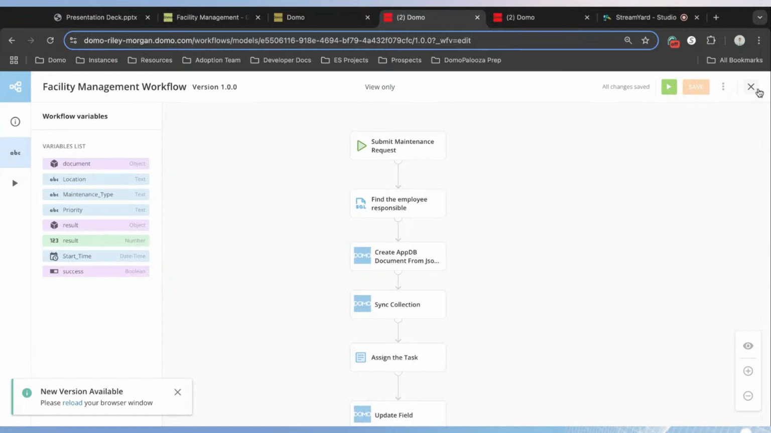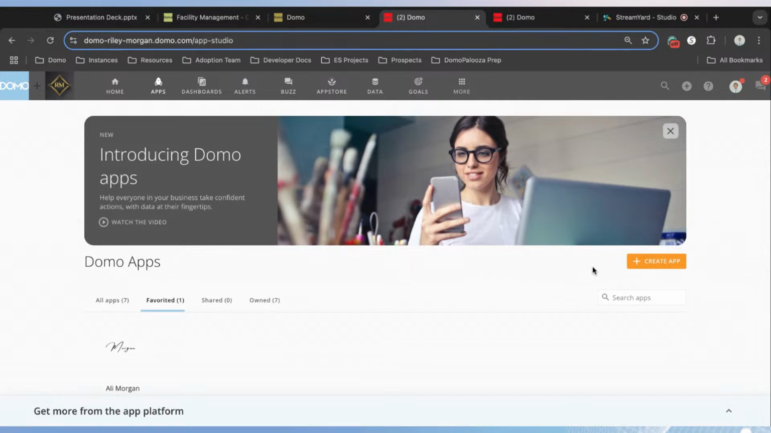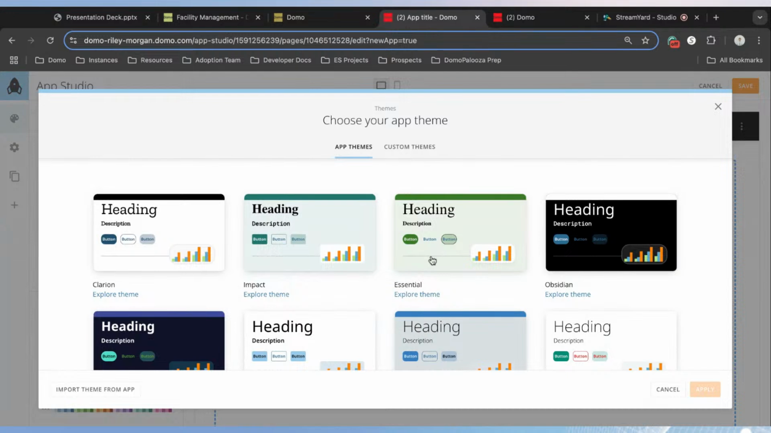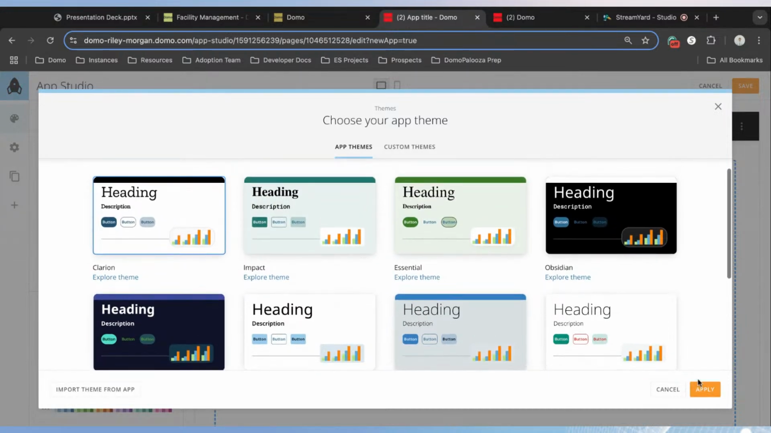Now is the fun part where we get to build this front end and add this to our App Studio app. So if we now, to quickly wrap up here, move over to our App Studio, you can click on the orange Create App button, and it's going to prompt you to select a theme. You can choose any theme you want. I'm just going to choose the classic theme here.